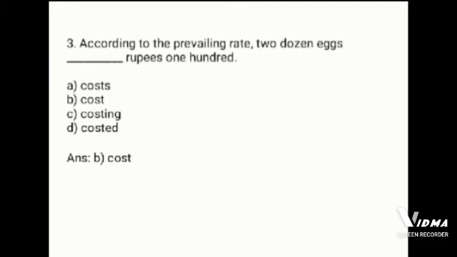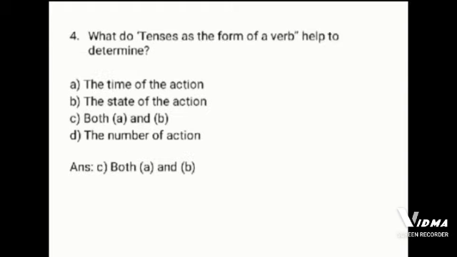According to the prevailing rate, 2 dozen eggs, fill in the blank, rupees 100. The options are: costs, cost, costing, costed. The correct option is answer B. According to the prevailing rate, 2 dozen eggs cost rupees 100.